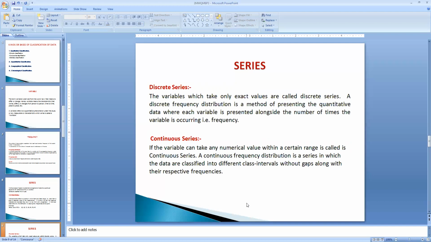Both individual and discrete series come in the group of ungrouped data, and the continuous series is expressed in the form of one particular limit, a range of data. For example, a set of data 10 to 20, 20 to 30, 30 to 40. Within that group the variables occur, and the frequency is measured along with the class intervals and frequency column. That is called a continuous series. The range of the data is arranged according to two limits, an upper limit and a lower limit. That is called class intervals.